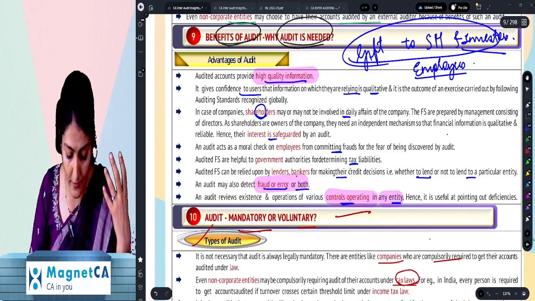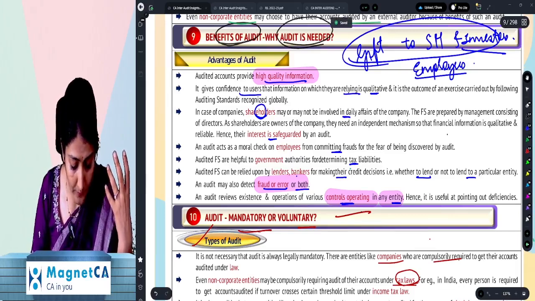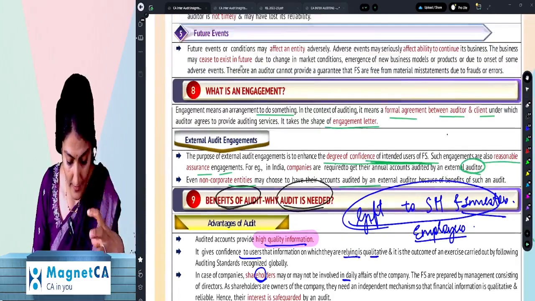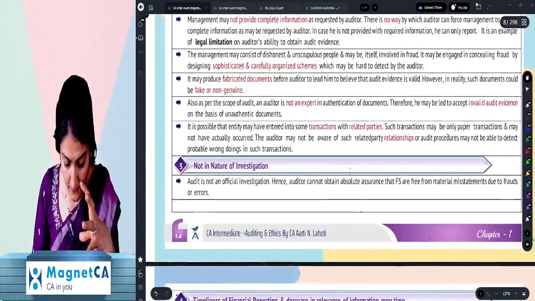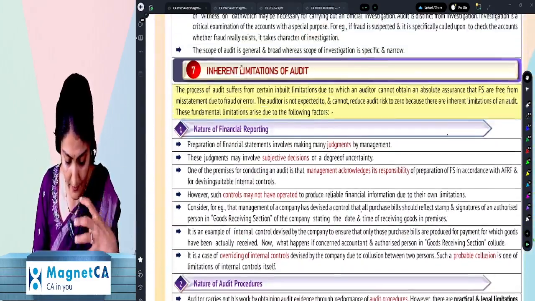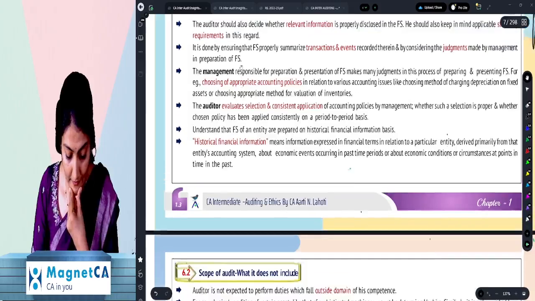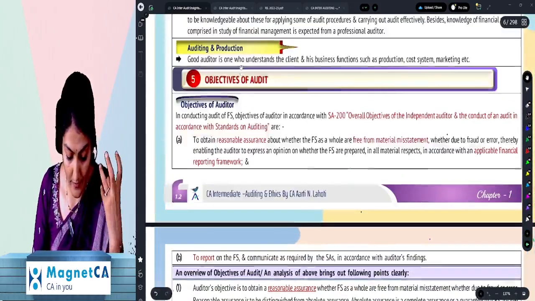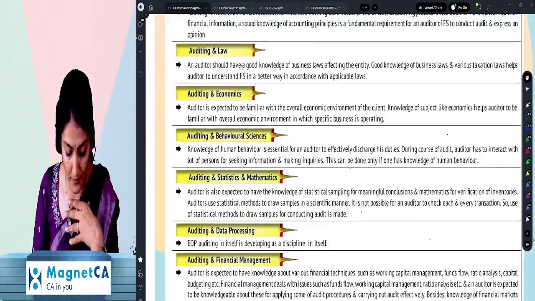Okay, right. So that is completion of our discussion over there regarding the advantages of an audit, or why an audit is needed, what are the benefits of the auditing.